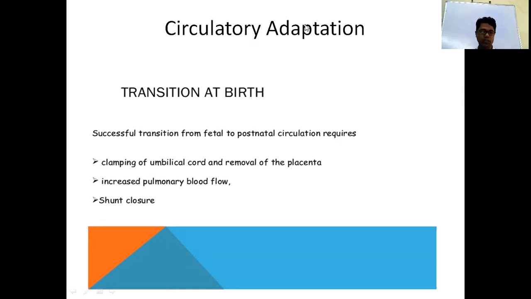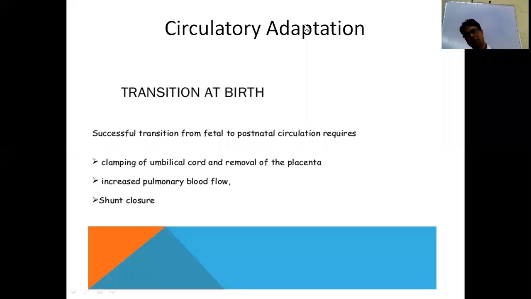So when systemic vascular resistance increases, that closes your ductus arteriosus and ductus venosus. These ducts are closed. Also, when there is increased pulmonary blood flow due to oxygenation, the pulmonary vessels are dilated, so pulmonary vascular resistance decreases. So the right-to-left flow from the pulmonary artery through the ductus arteriosus to the aorta becomes reversed. So again it closes the ductus arteriosus and foramen ovale. That causes shunt closure.